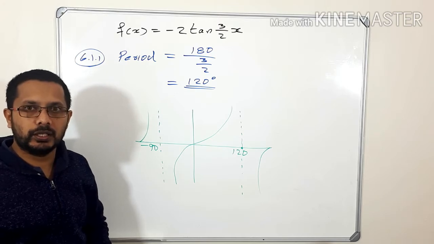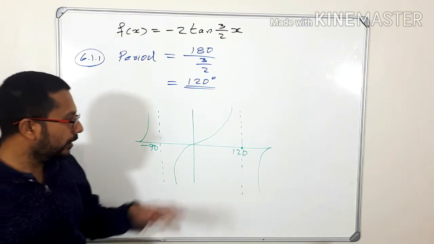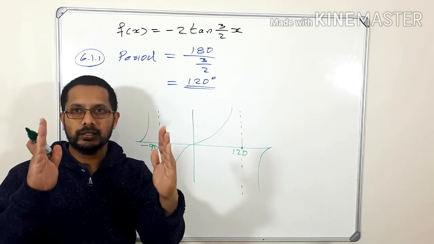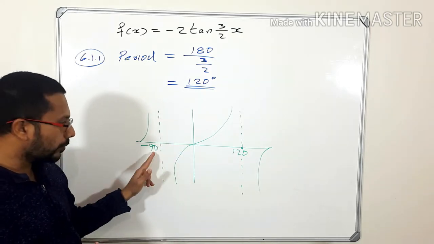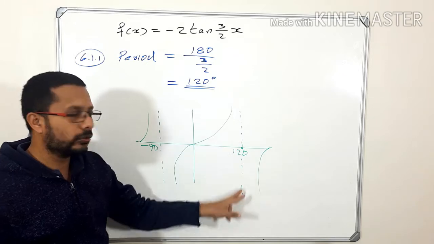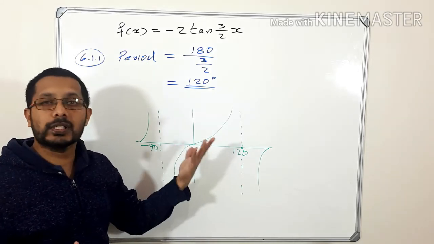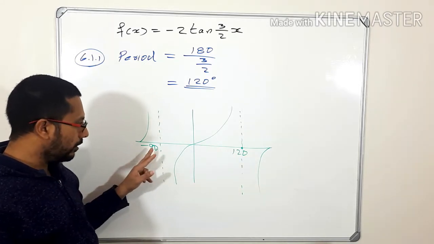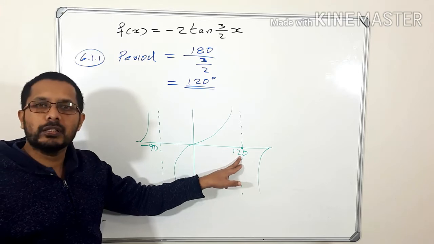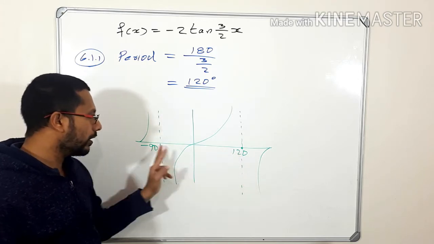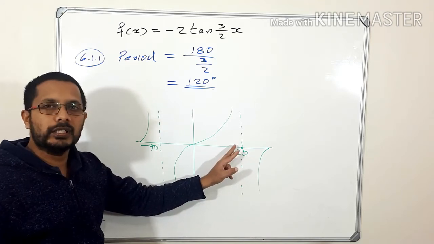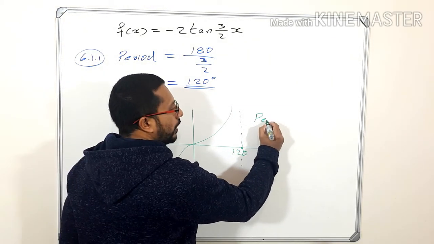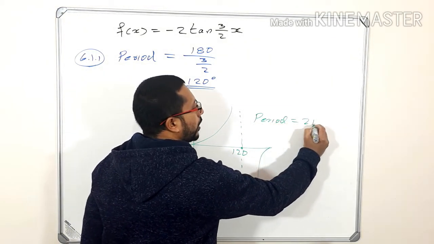How can you find the answer? You have to understand that the period, in this case, is the distance between two asymptotes, in degrees. Here this asymptote is at minus 90 degrees, and the next asymptote passes through 120 degrees. I don't know whether 120 is actually an asymptote, I'm just giving an example. So minus 90 and 120 degrees. What is the distance between them? 120 plus 90. That means the period of this graph is equal to 210 degrees.